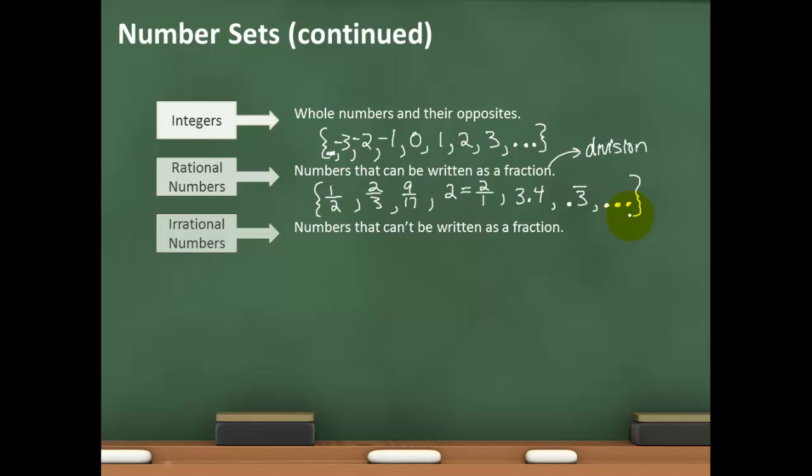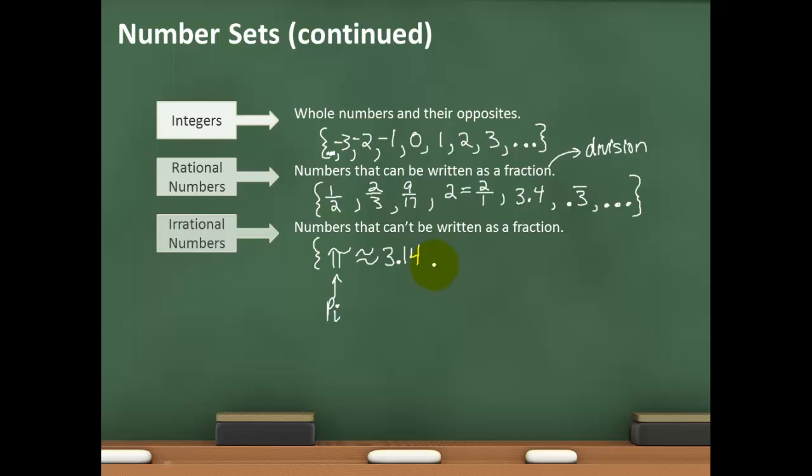The last type of number set that we're going to talk about are irrational numbers. And basically, irrational numbers are numbers that can't be written as a fraction. One of the most popular is pi, right? We use this symbol for pi. Of course, we do give an approximation of pi as 3.14. But that is an approximation. It is actually a decimal that does not terminate, meaning it's 3.14 and so on. And if we wanted to say all the digits, we couldn't, or we'd be talking forever. All right. Pi is an example.